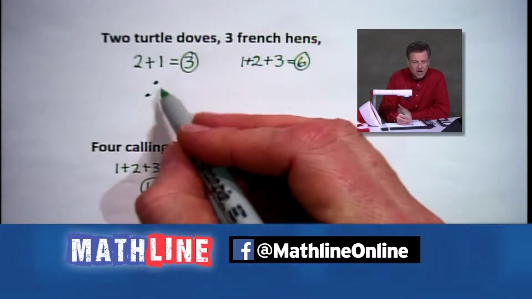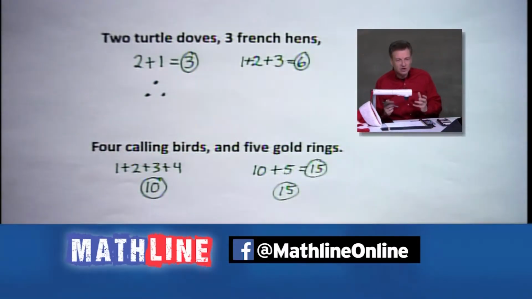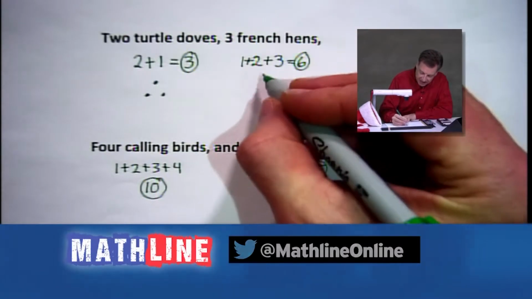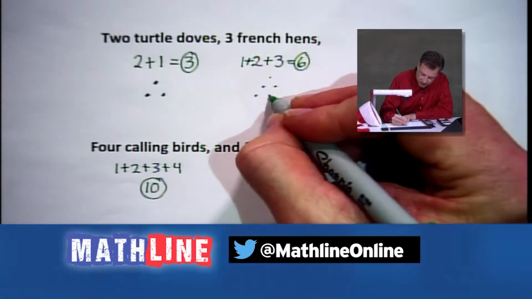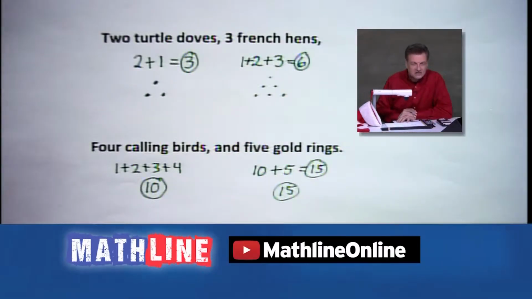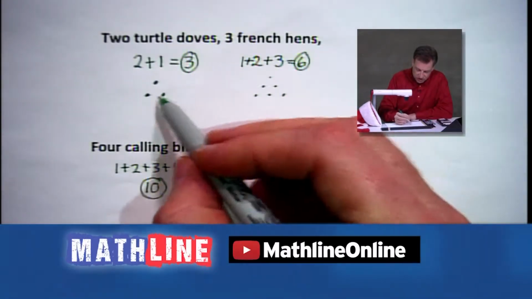3 is a triangular number because we can put those points into a triangular region. The same thing here. We can continue to create this triangle. There's our 2, and now let's add 3. And you see how nice that is? It's another triangular number. So there's 3, there's 6.